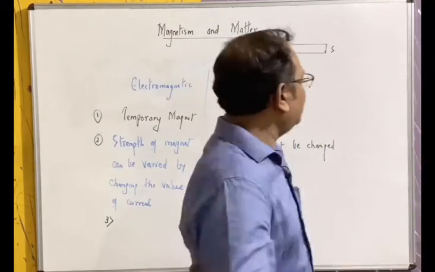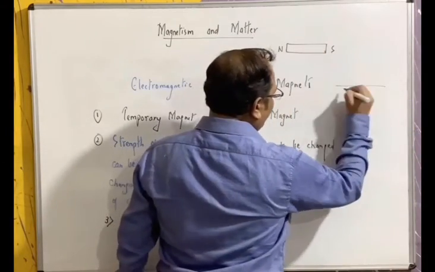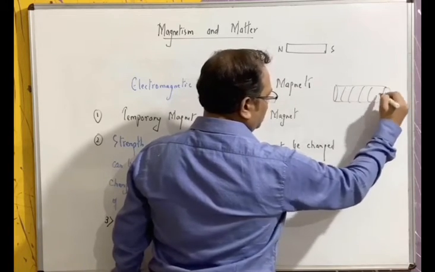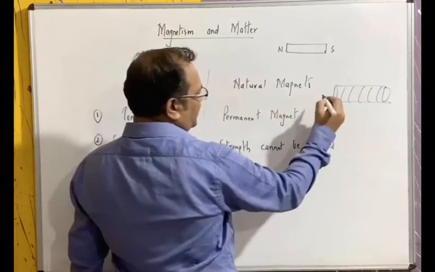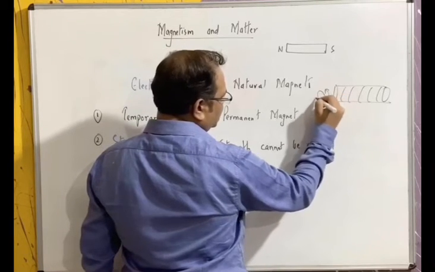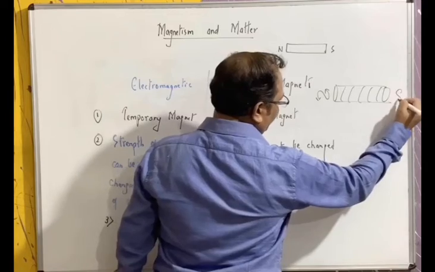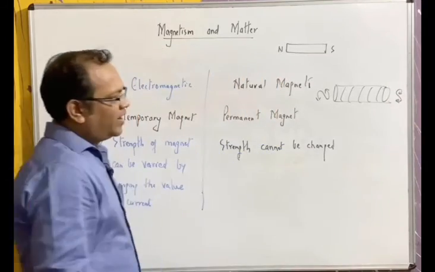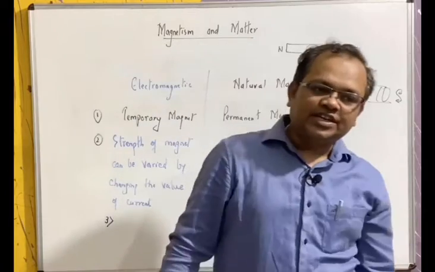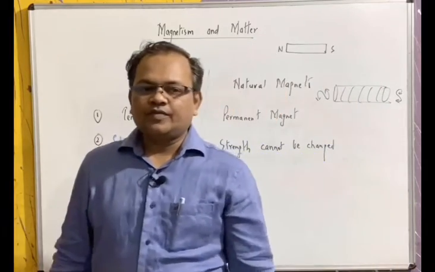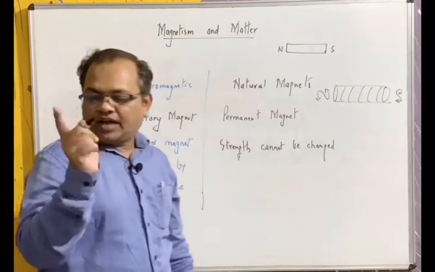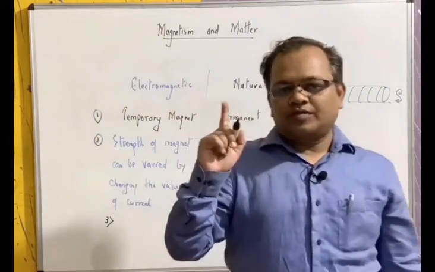On the other hand, in an electromagnet, suppose if current is flowing anti-clockwise, there is a north pole, and if it is flowing clockwise, it is a south pole. So by changing the direction of current, we can change the polarity of the electromagnet, but we can't change the polarity of a natural magnet.